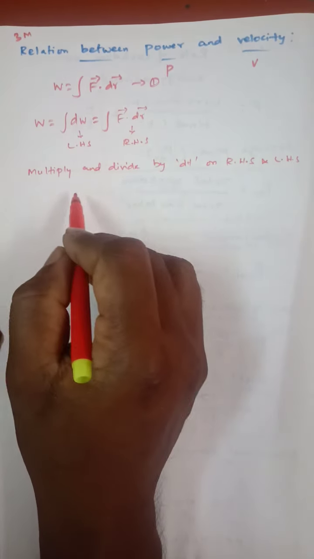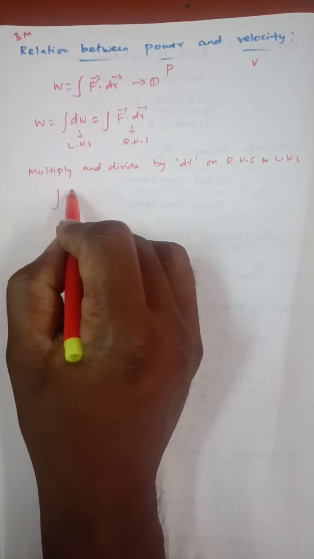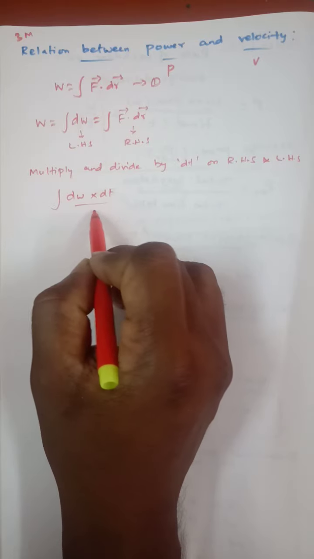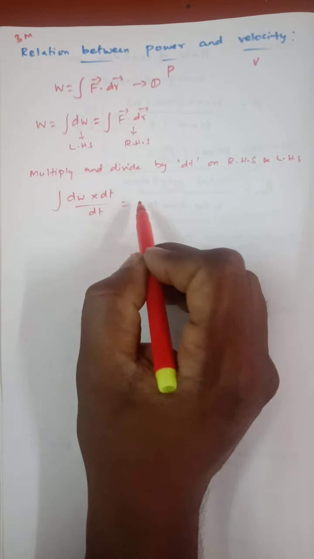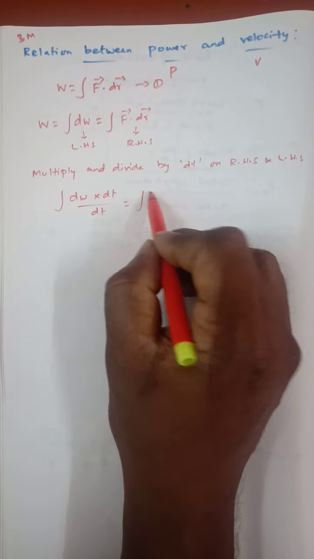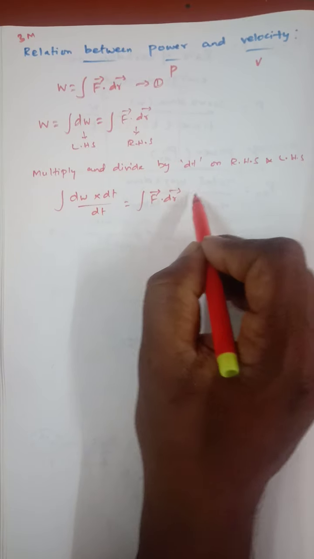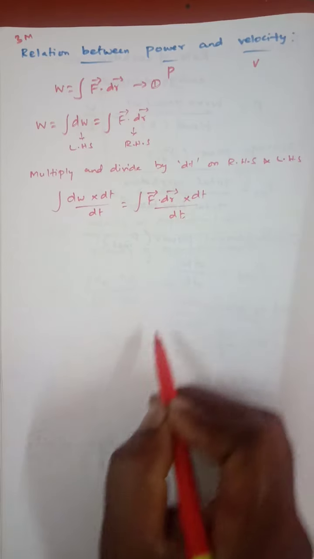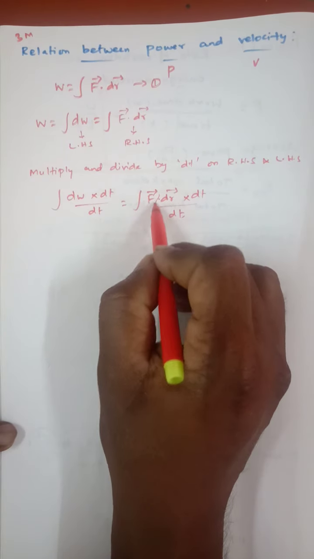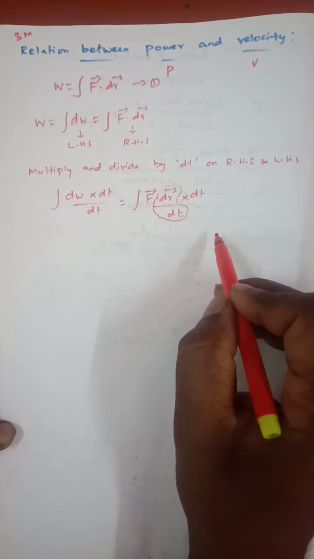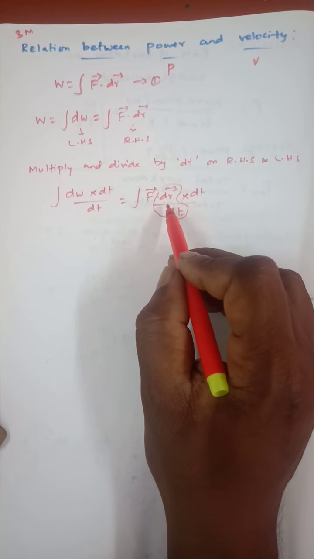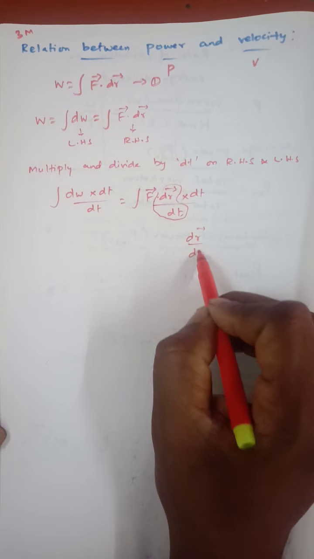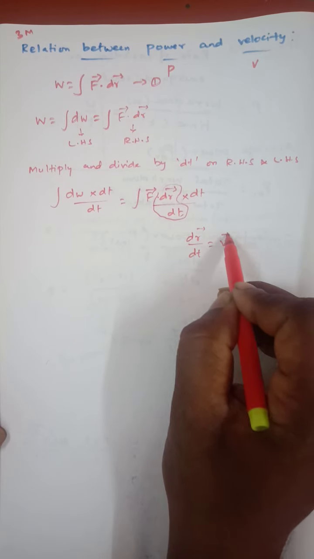So write dW on the left hand side, multiplied by dt and divided by dt, that is equal to, on the right side, F into dr multiplied by dt and divided by dt. Okay, so here we have the term dr by dt. You know that r is the position vector. Okay, so we write dr vector by dt, which is equal to velocity.